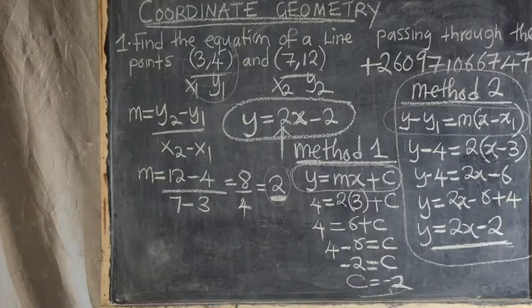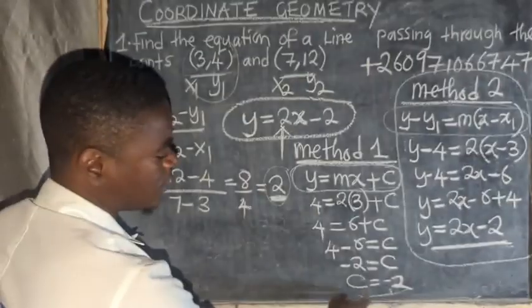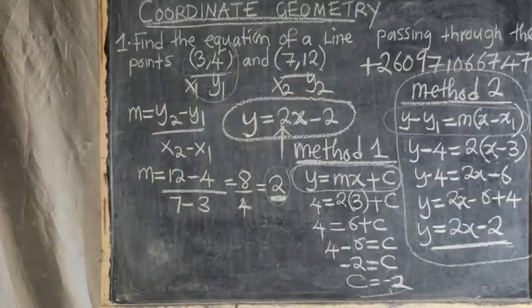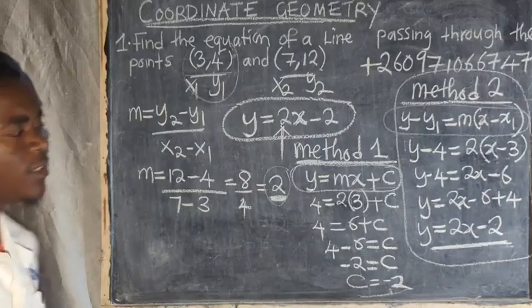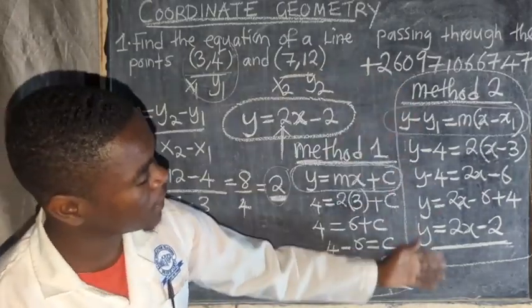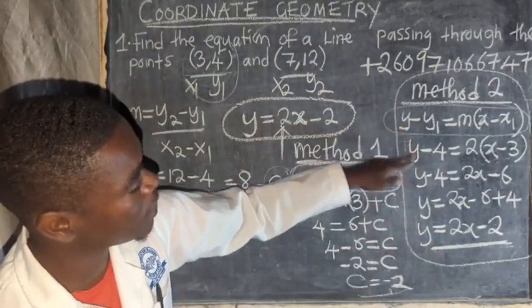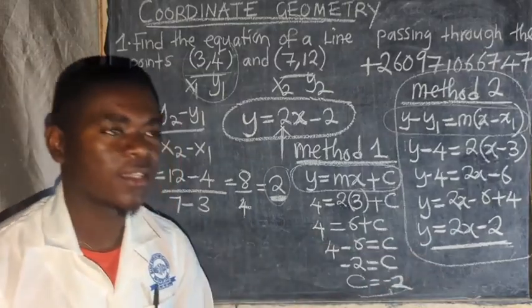Method 2 is the best. I like it because you just go direct. No need of finding this. C is called y-intercept. No need of finding the y-intercept. Method 2, you just go direct. You just write that equation, then you just substitute, just like that.